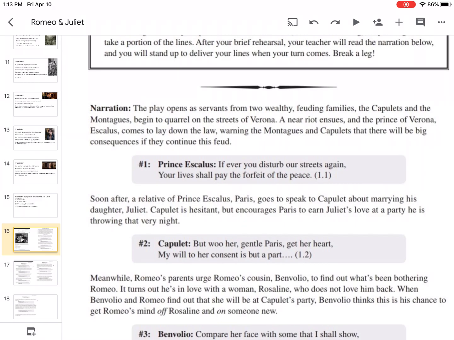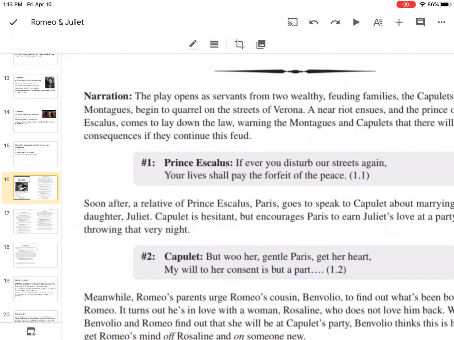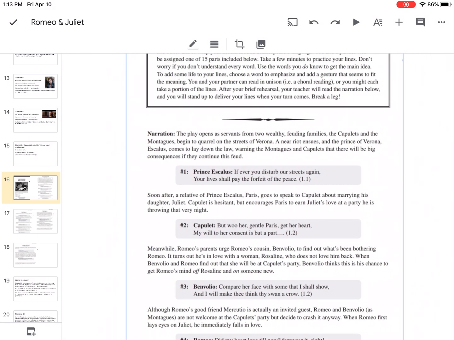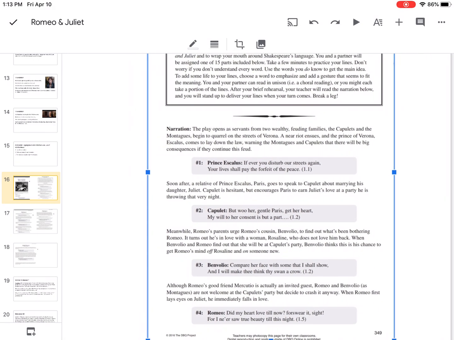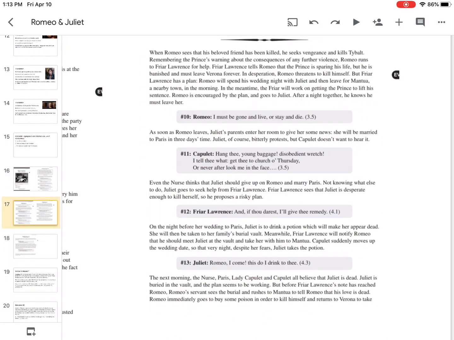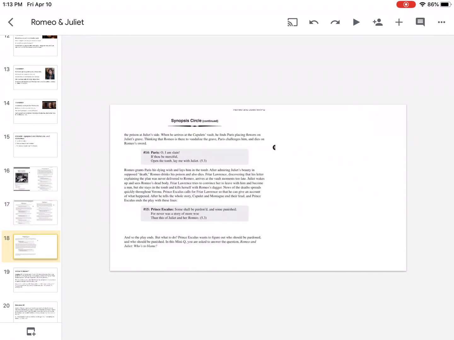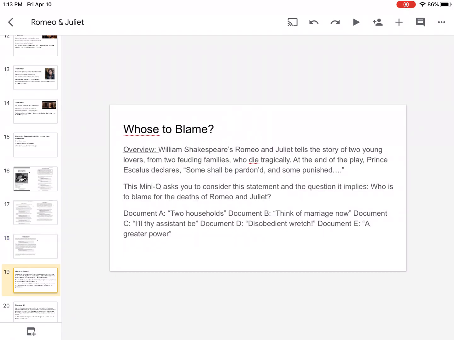The narration, and then right there, narration, and then number 1 maybe would be the excerpt. But anyway, I want to check with them prior to helping you guys out there. This is the rest of the synopsis circle. Okay. And then it asks you who's to blame. Okay? And let's keep going.